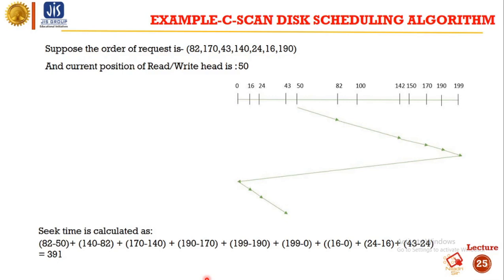From 199 we visited 0, so the head movement is 199 minus 0. From 0 we have moved to 16, so the head movement is 16 minus 0. From 16 we have visited 24, so the head movement is 24 minus 16. From 24 we have visited 43, so the head movement is 43 minus 24. So the total head movement is 391.